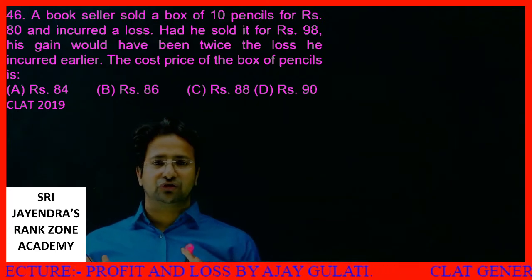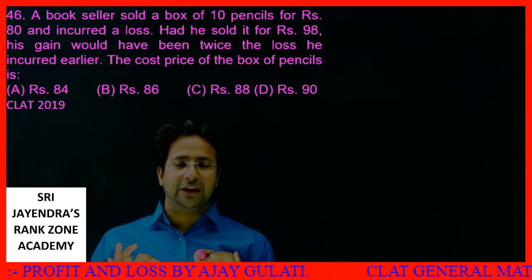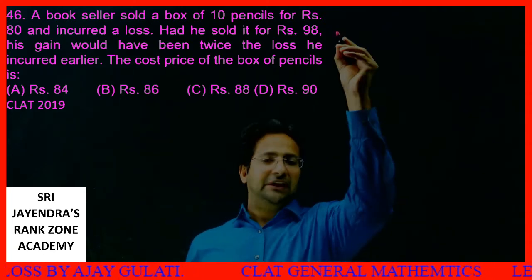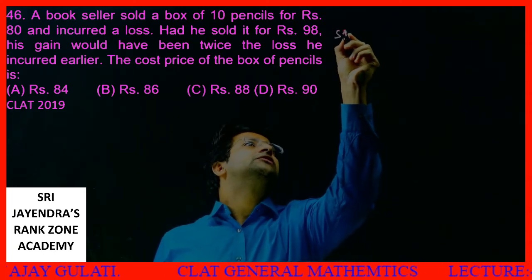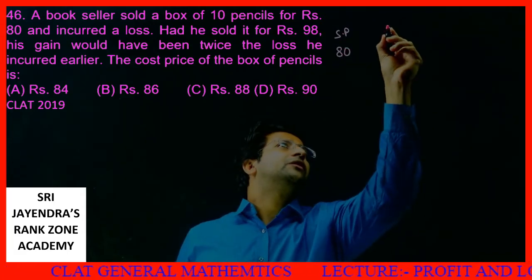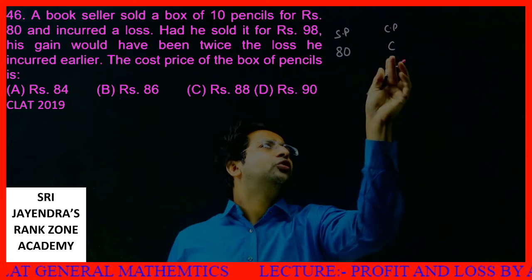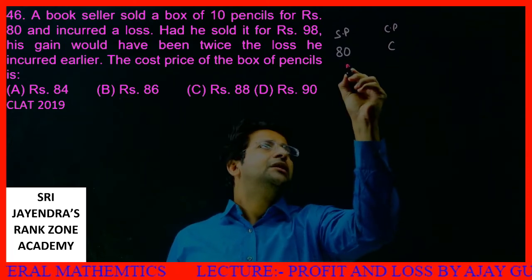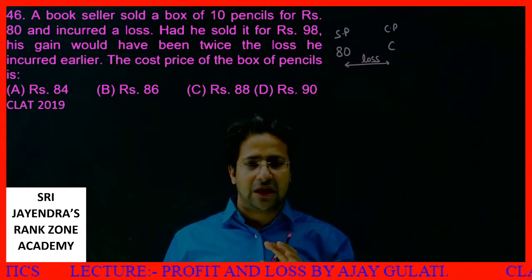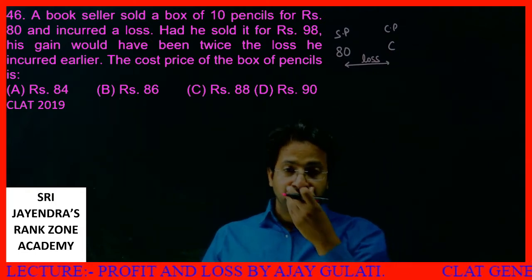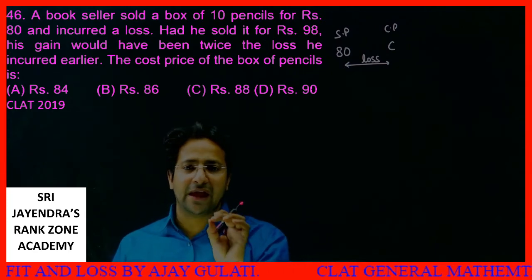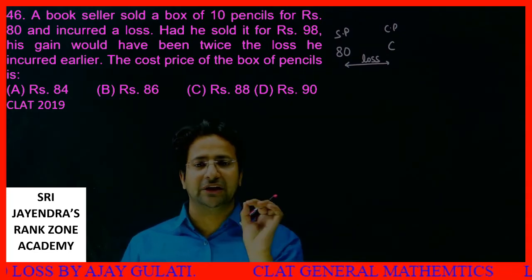A bookseller sold a box of 10 pencils for rupees 80 and incurred a loss. See, let's say this was some SP. SP was 80. There was some CP, let's say C. So this C is more than 80. So I can say this much is the loss. Getting it? This much is the loss. Now, had he sold it for rupees 98, his gain would have been twice the loss he incurred earlier.